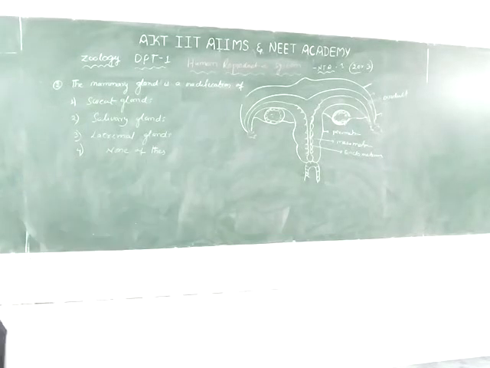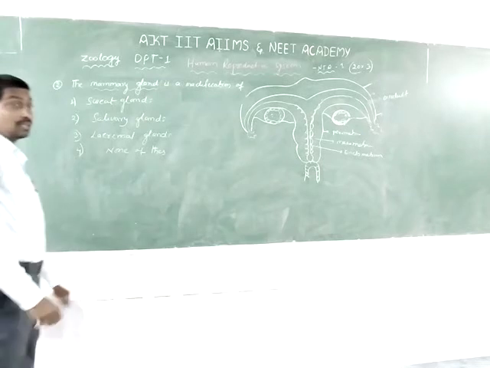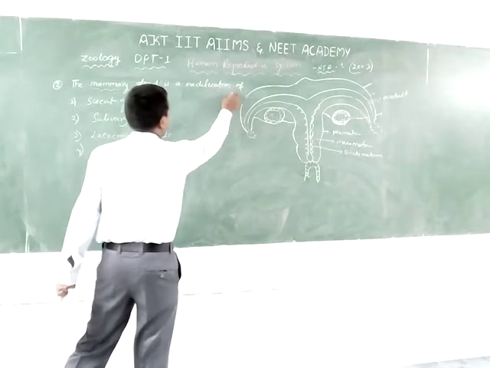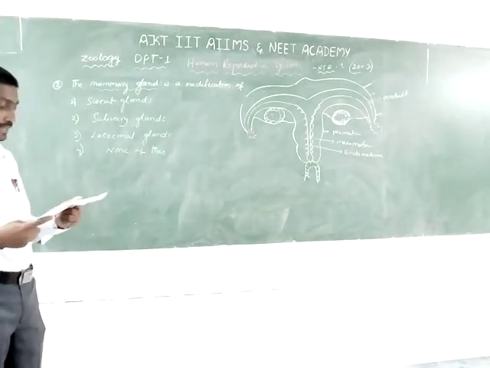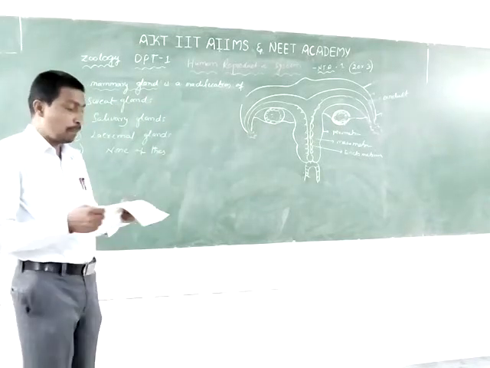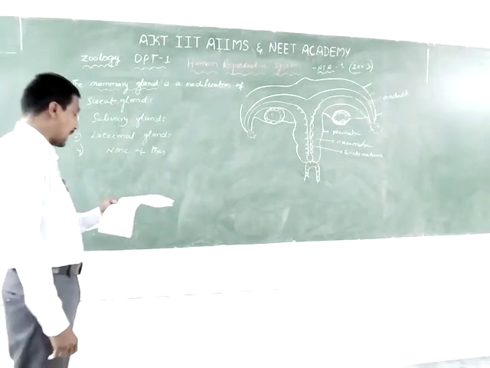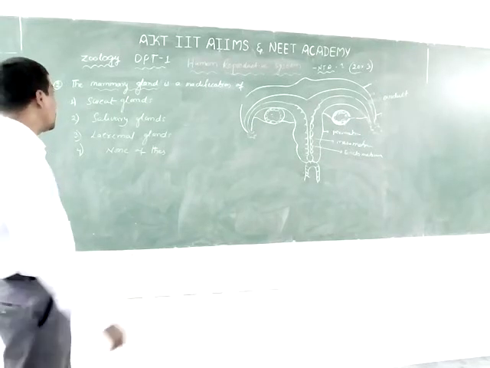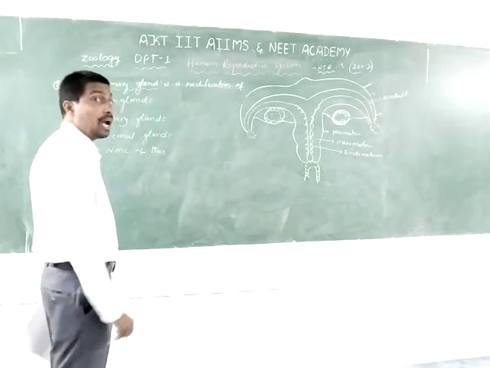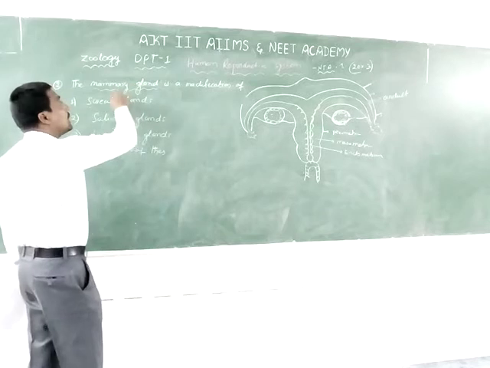These are the mammary glands, very important glands in mammals. The important character of mammals is the mammary glands. These are modified apocrine glands, which are sweat glands. In the eutheria and metatheria animals, the sweat glands are modified into the mammary glands.